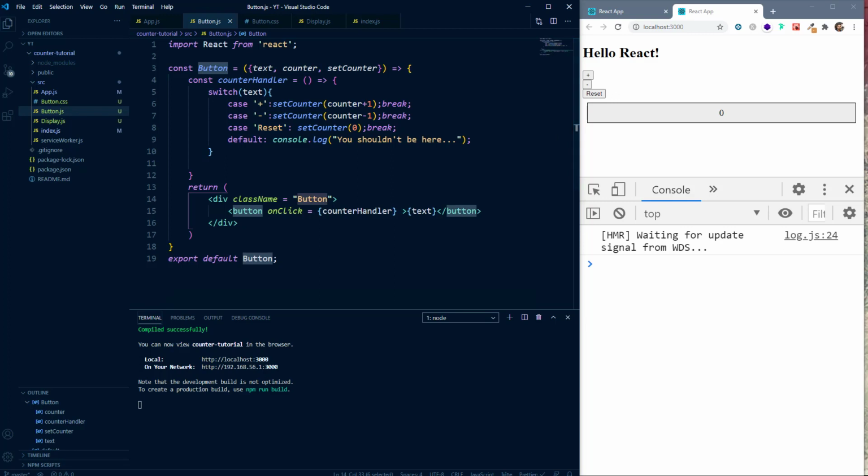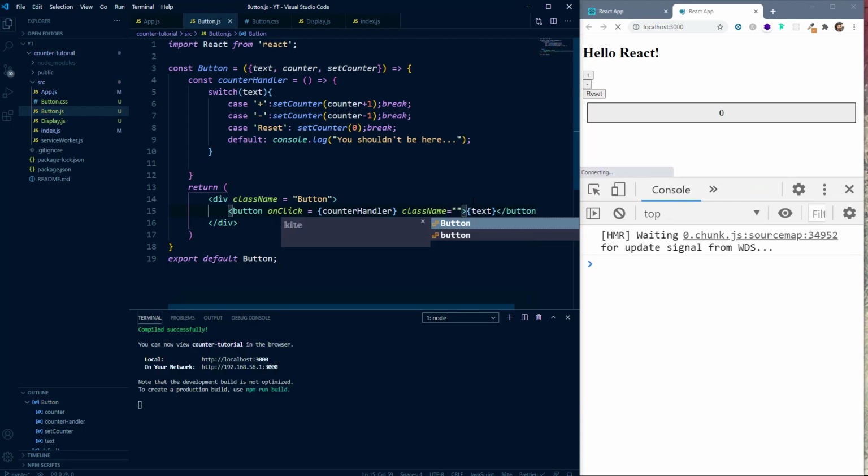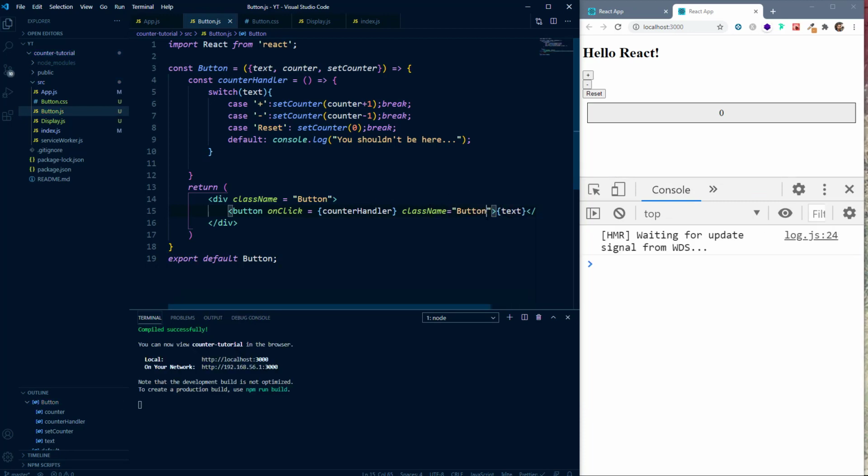So we can now use this button component, and if you want to add a style to this button element, you can use className is equal to, now we'll use this button, and we'll do a dash, and then we can add something else, for example, main. So we'll always have this component name at the beginning, so that we do not mess up our styles.